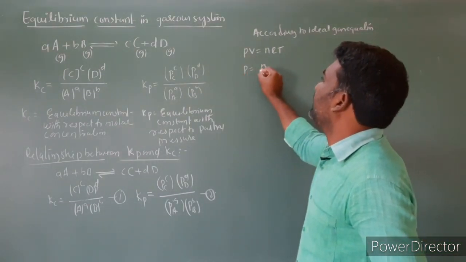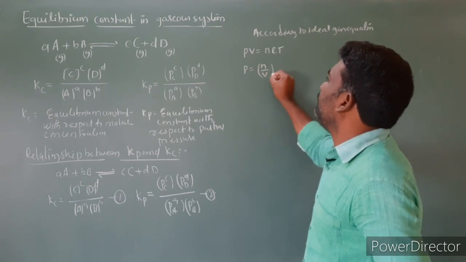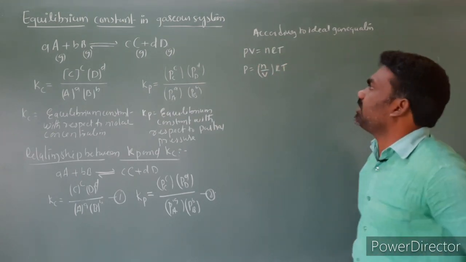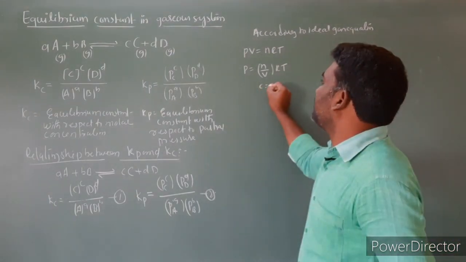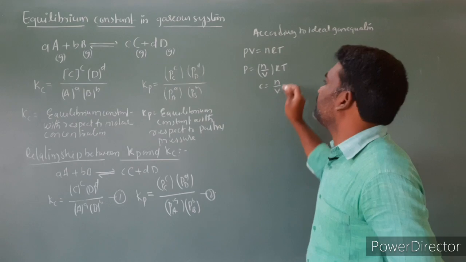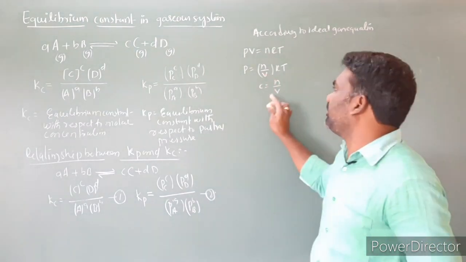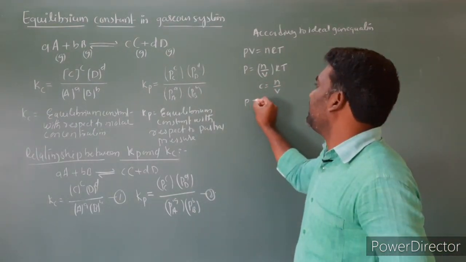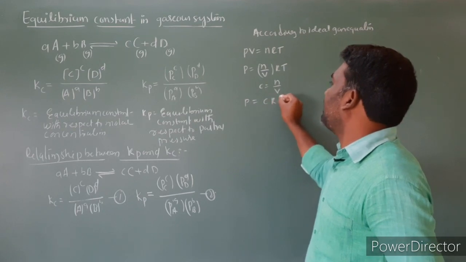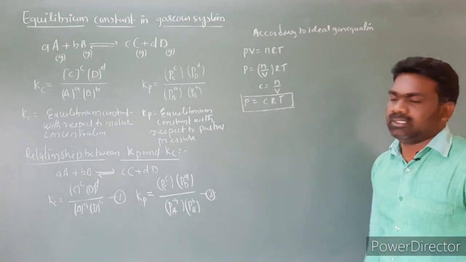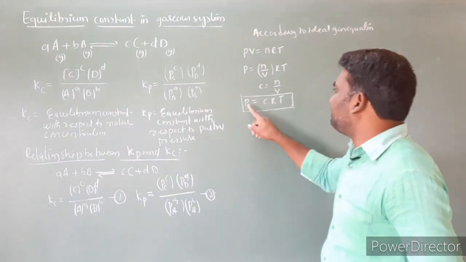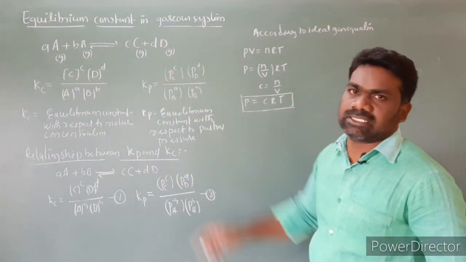P is equal to n by V into RT, where concentration C is equal to n by V. In the place of n by V, we place concentration. Then P is equal to CRT. Here C is the concentration, right? So we apply P is equal to CRT to all the reactants and products.